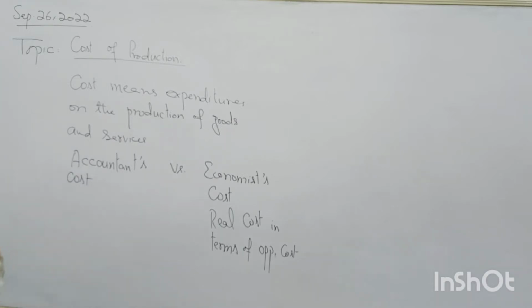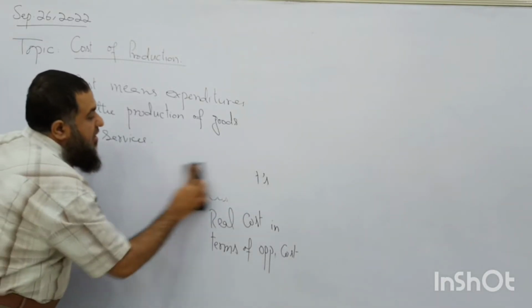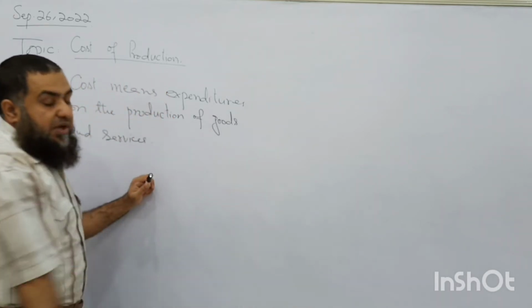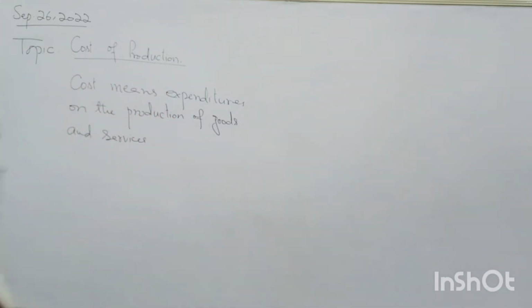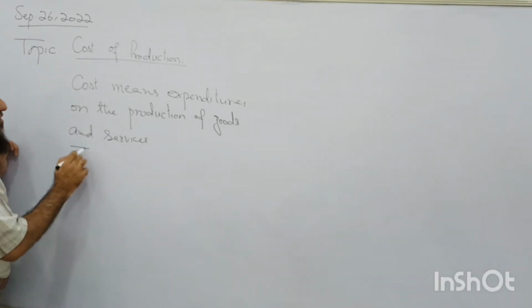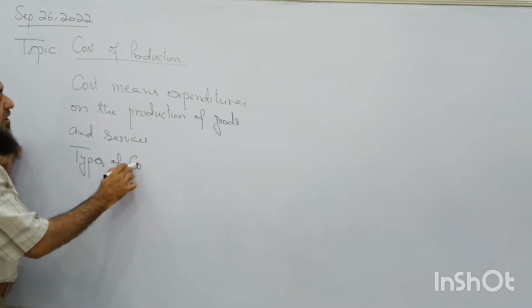Alright. Now come towards the other types of cost of production. This is the difference between accountant's cost and economist's cost. Now, how many types of cost are there? Types of cost of production.